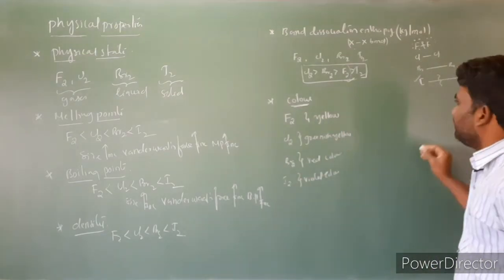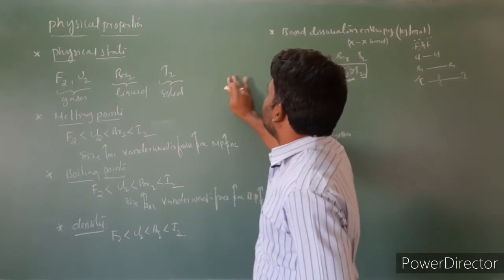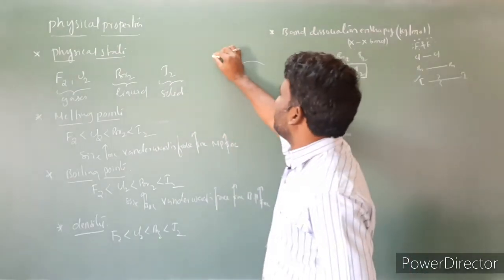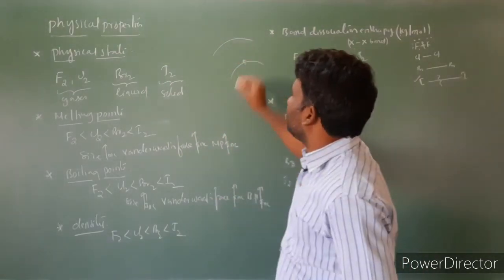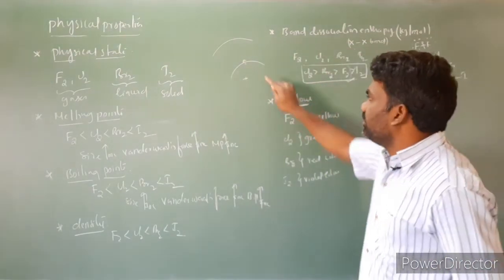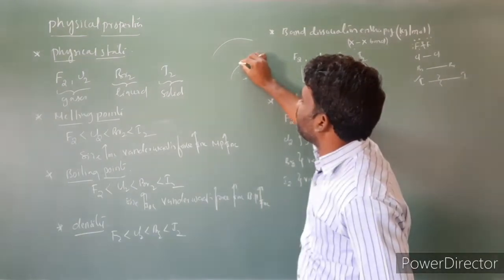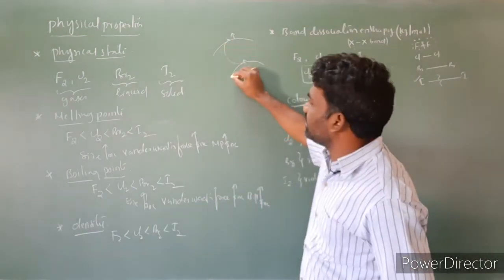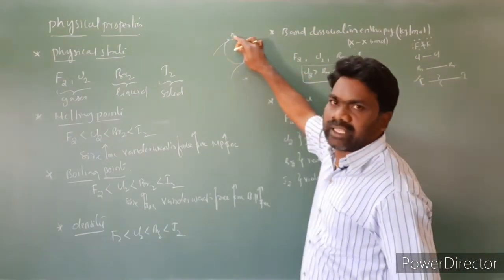Imagine this is a halogen, and this is its nucleus. The electron is present in the low energy state, and imagine this is the higher energy state. Whenever this halogen is placed in UV or visible light, electrons present in the lower energy level, the ground state, get excited to the higher energy state.